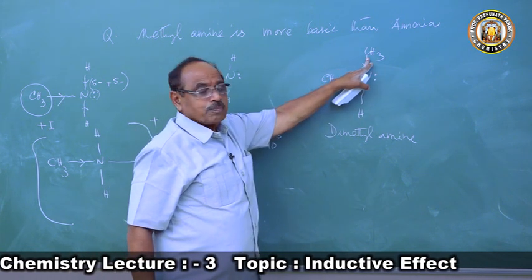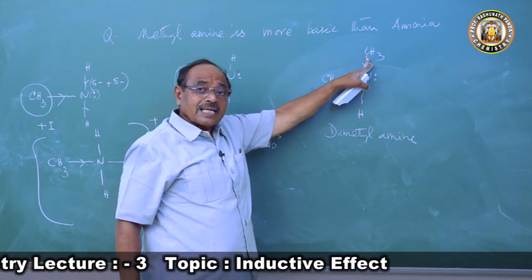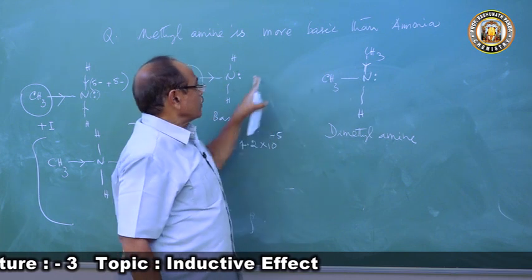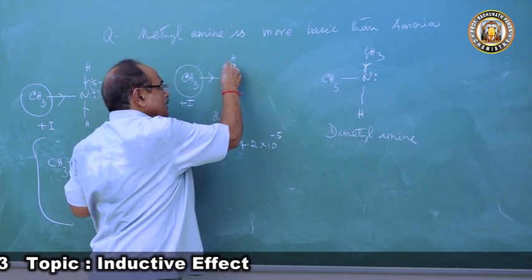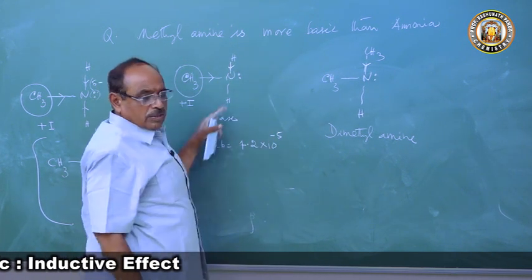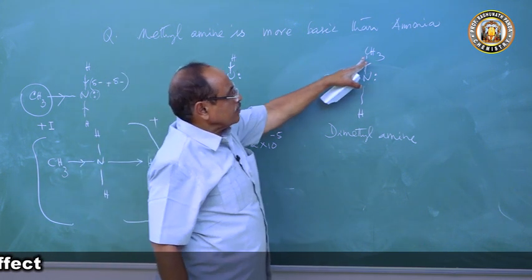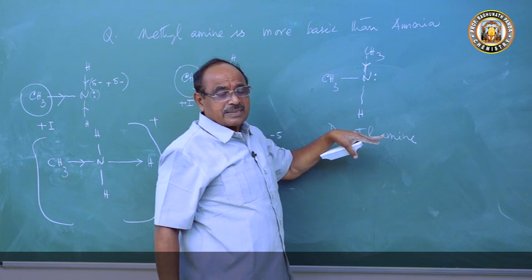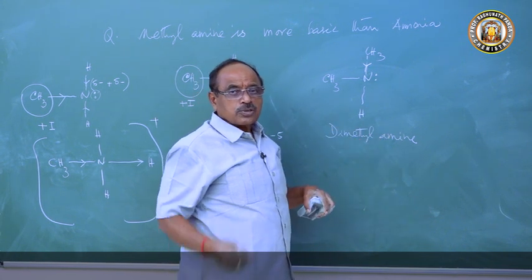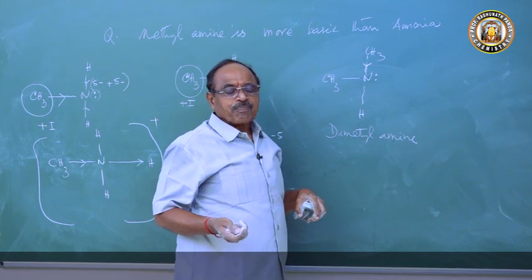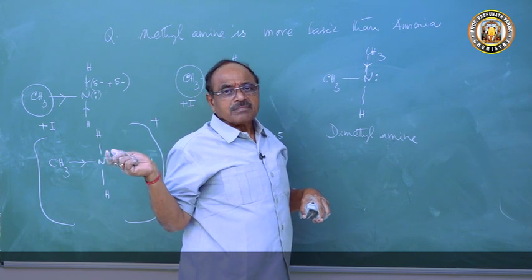So the methyl group is more electron releasing than a hydrogen. Why? The hydrogen is also releasing electron. So this methyl group is an electron releasing group, and is more electron releasing than the hydrogen atom.